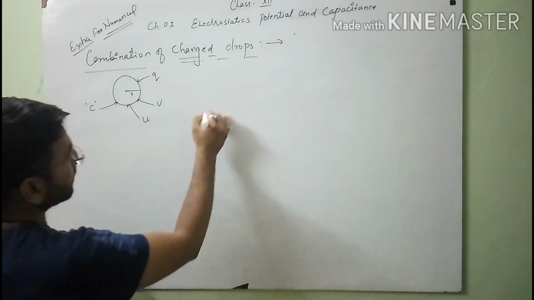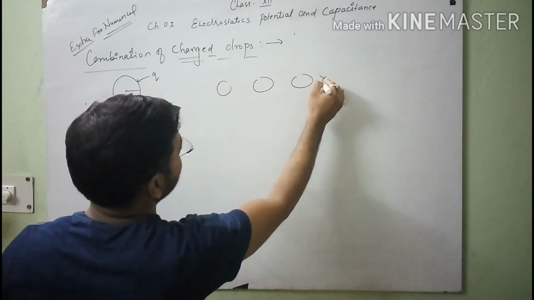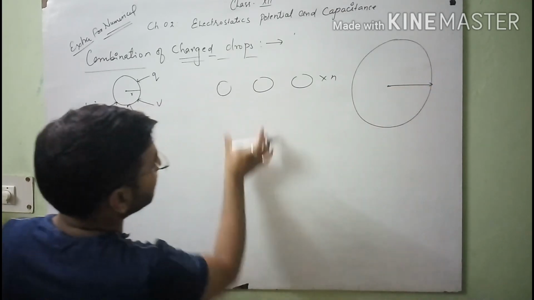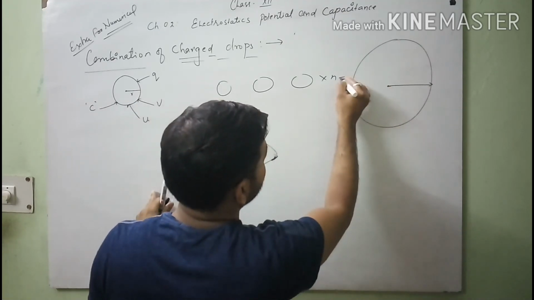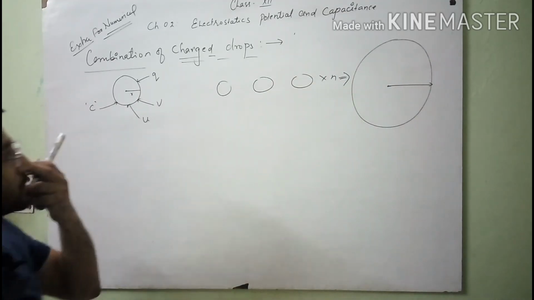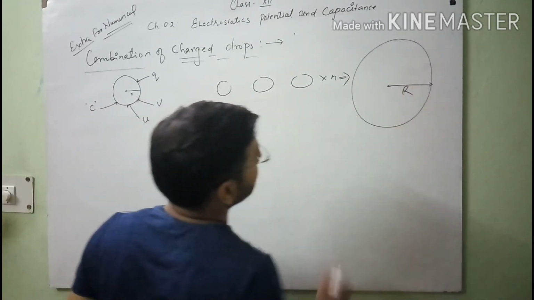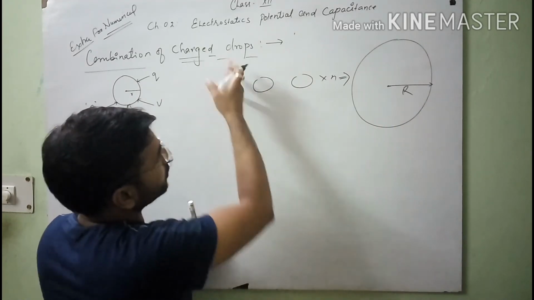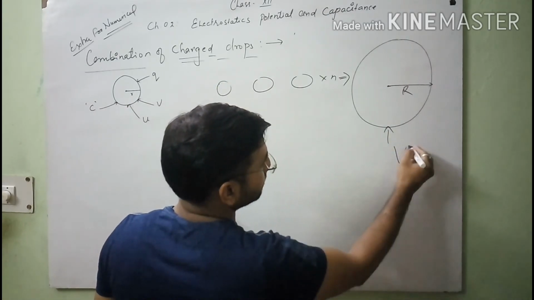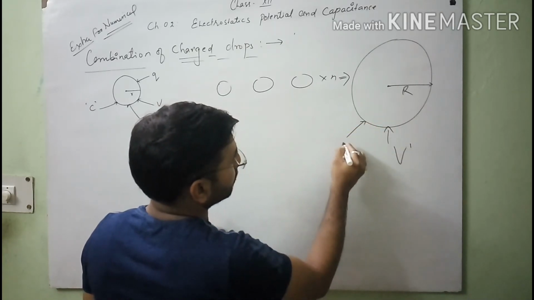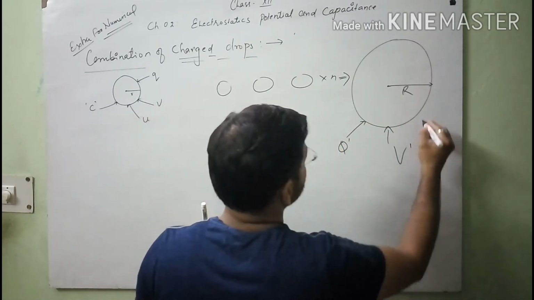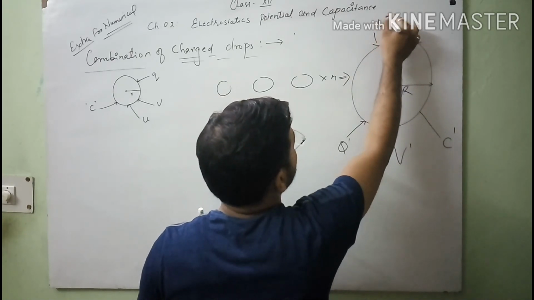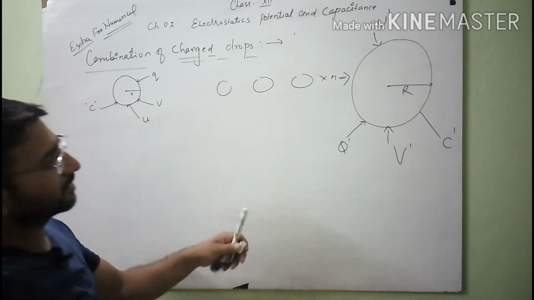When we make a big drop by adding n small charged drops, we want to calculate, with the help of formulas, the radius capital R of the big charged drop. Its electric potential is V dash, its charge is Q dash, its capacitance is C dash, and its energy is U dash. I assume these terms only for the calculation.